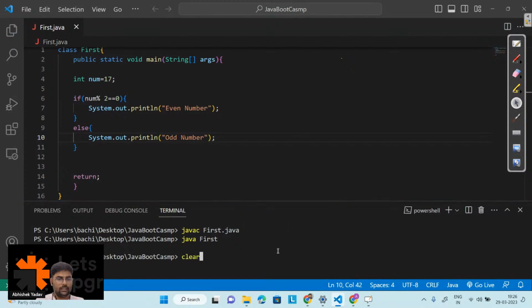Clear the screen, compile the code, and run the code here.